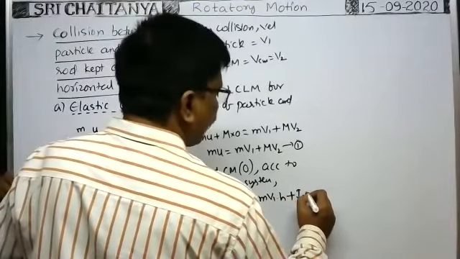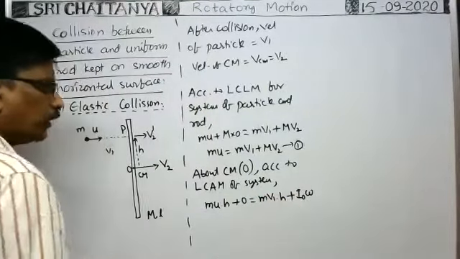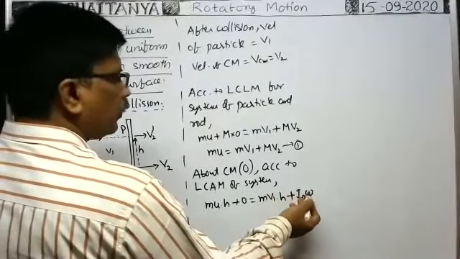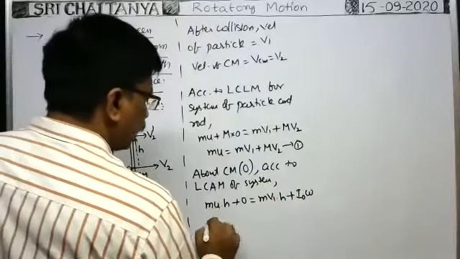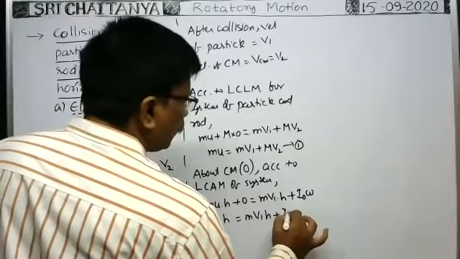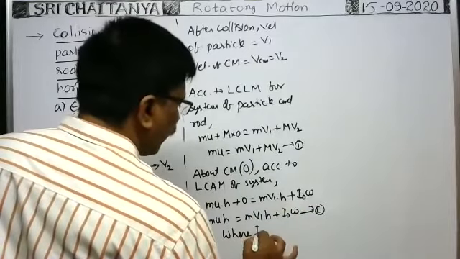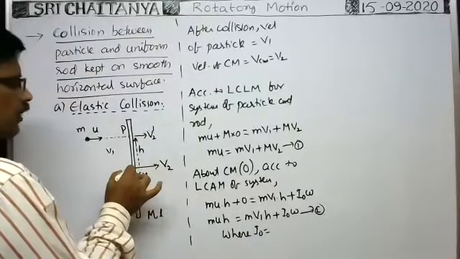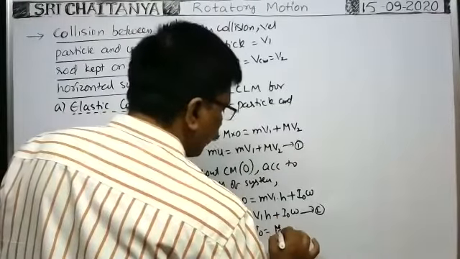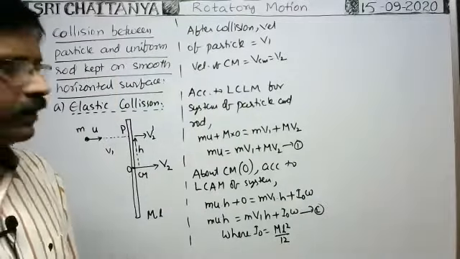That means I naught into angular velocity omega, because the angular momentum of any body is equal to I omega. So because of that, the rod turns like this with angular velocity omega. From this we can find one more relation: mu h is equal to mv1h plus I naught into omega, where I naught, about the center of mass of the uniform rod, the moment of inertia is ml square by 12. So this is one more formula we can write. Next.